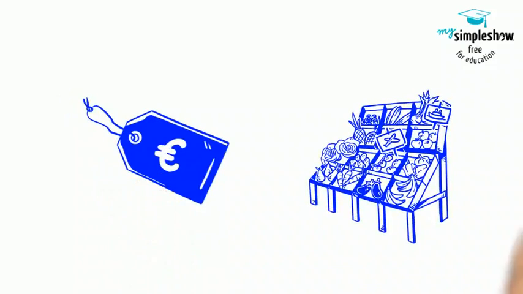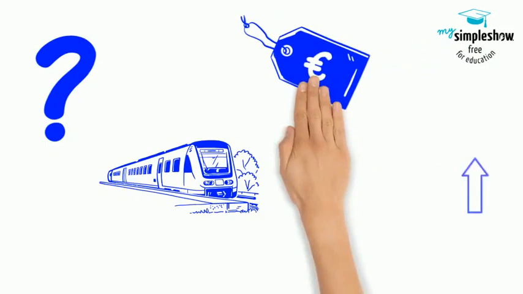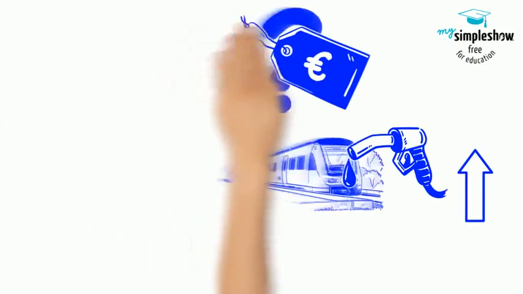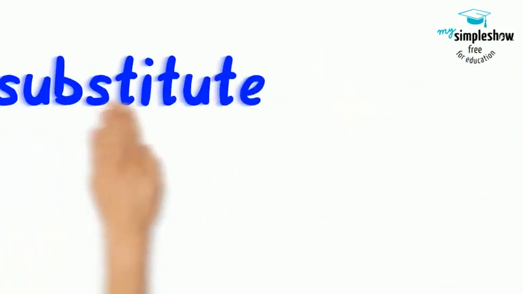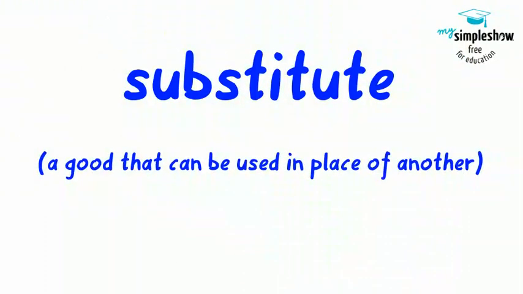Changes in the price of other goods might. For example, what happens to demand for train tickets when the price of fuel rises? Well, people will use their cars less and travel by train more, so demand for train tickets will rise. So changes in the price of other goods, substitutes, can cause a shift in the demand curve.